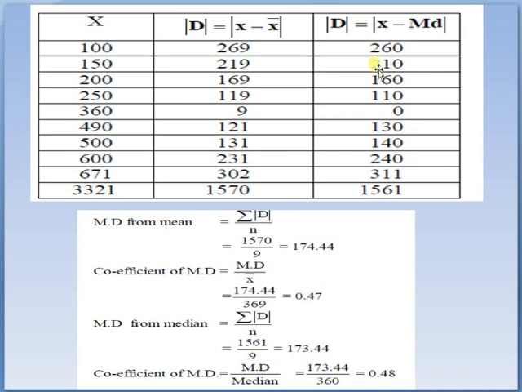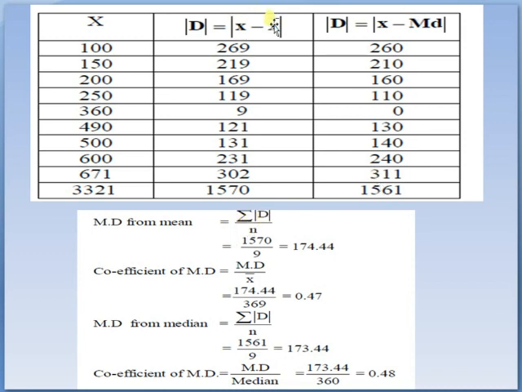369 is the mean and 360 is the median. If we subtract 360 from each observation, that is mod of x minus md. 100 minus 360 is minus 260, and after mod it becomes plus 260. 150 minus 360 is minus 210, and after mod it becomes plus 210. 200 minus 360 is minus 160.